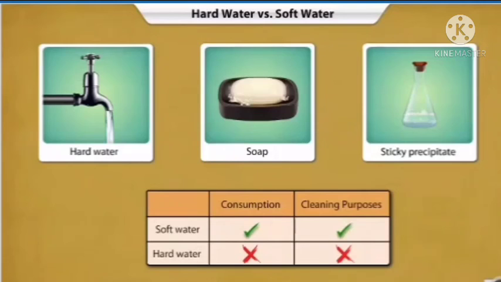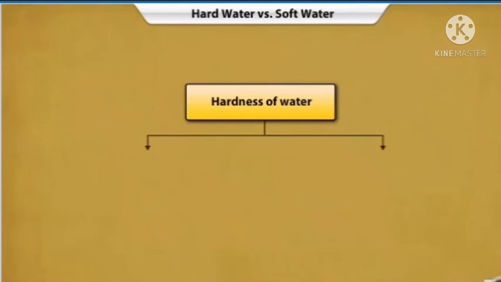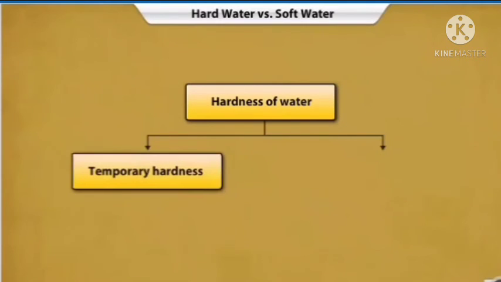Hard water is softened for household or industrial usage. The method of softening hard water depends on the type of hardness of water. There are two types of hard water, namely temporary and permanent.